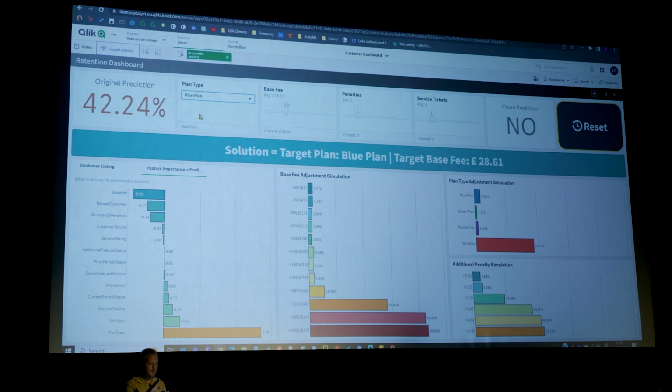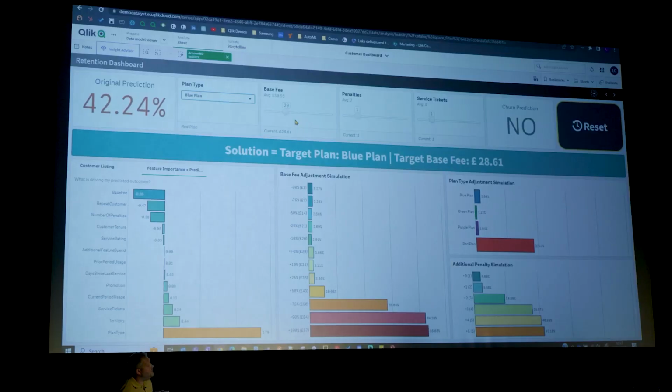But I don't want to just stop there, because if I look at the base fee adjustment simulation here, the larger the bar, the greater it is likely to churn. I can see here at £43 that there's a chance that this customer won't churn. They're paying at the moment, if we look up here, £28.61. I'm actually putting them on a better plan, and there's scope to actually drive more revenue from this customer.